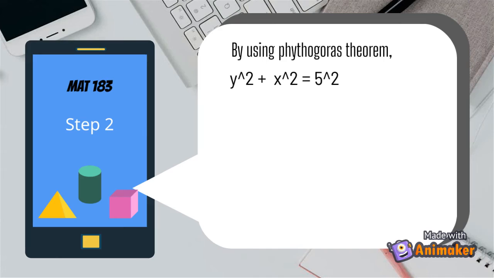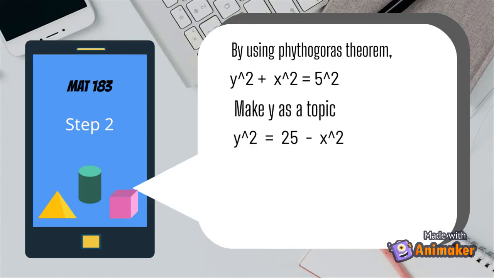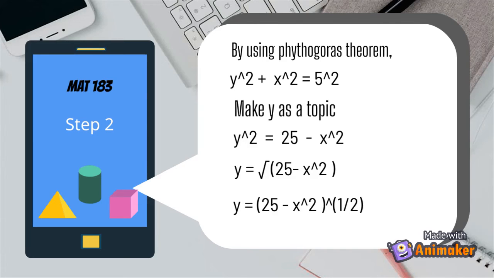Next, we need to move x square to the right to make y the subject. Y square equals 25 minus x square. Then, y equals square root of 25 minus x square. Last, we need to change the equation into power form. Y equals 25 minus x square, to the power of 1 over 2.